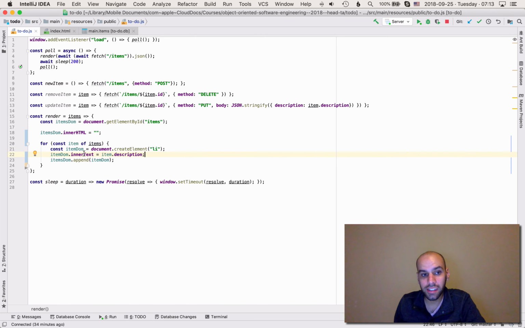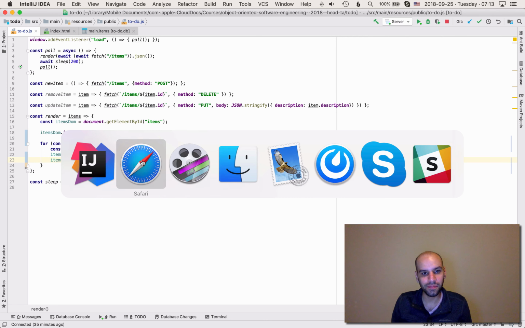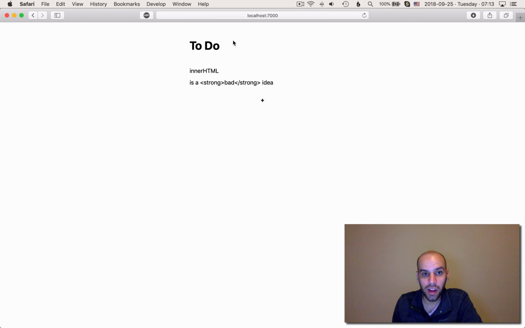Notice that innerText is not innerHTML. The difference is that anything you assign to innerHTML will be rendered as HTML. But innerText will treat whatever you are assigning as plain text. So we no longer have that problem of rendering user data as HTML. Let's see how this works in the browser. So here I refresh the page, and now I can see the to-do items as plain text. So we solved part of the problem. There is still a lot more we need to do.